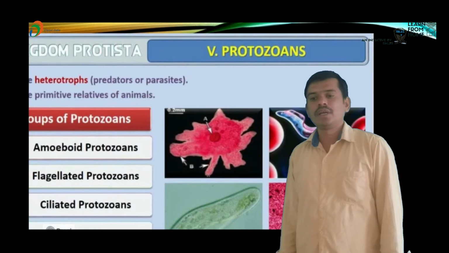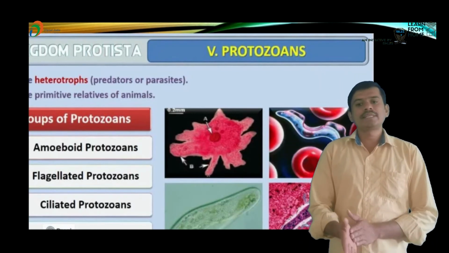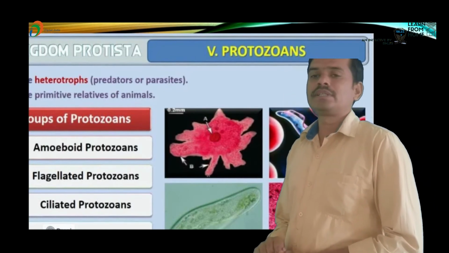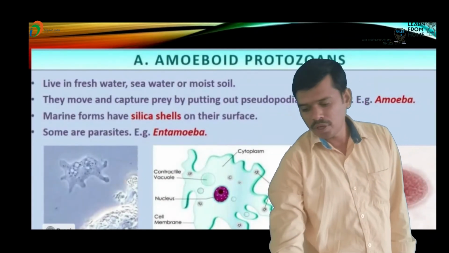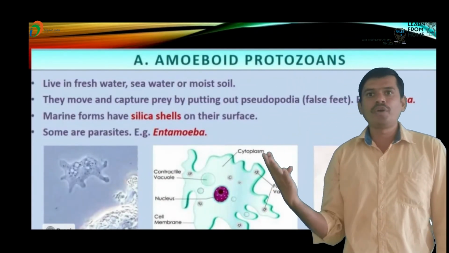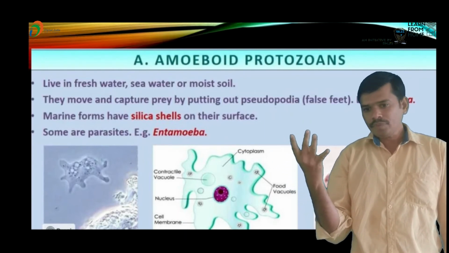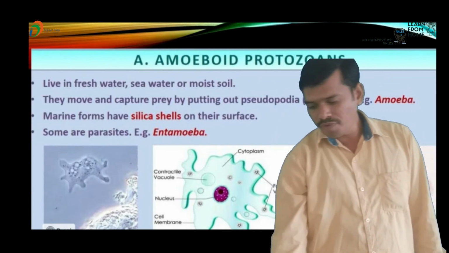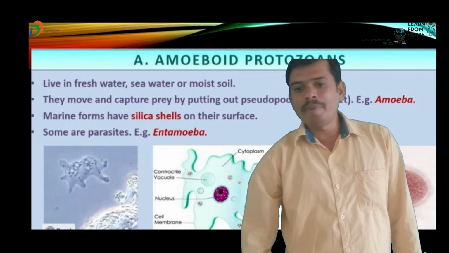Next, protozoans. Protozoans can be classified into four types: amoeboid protozoans, flagellated protozoans, ciliated protozoans, and sporozoans. First we are going to discuss the amoeboid protozoans.